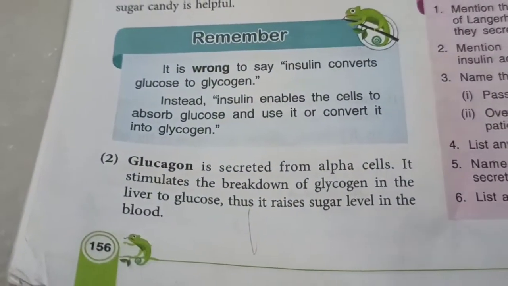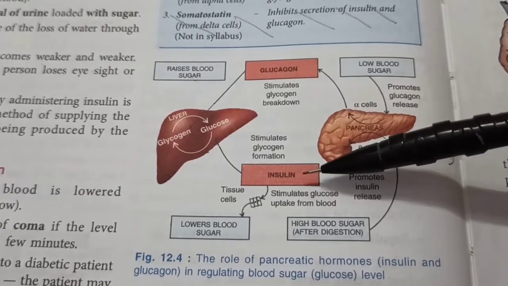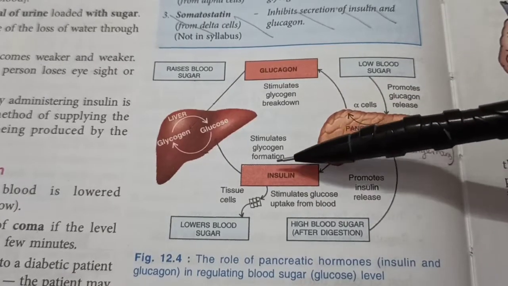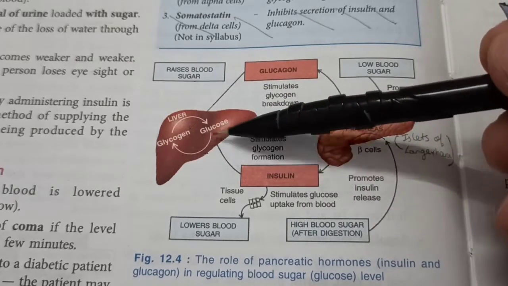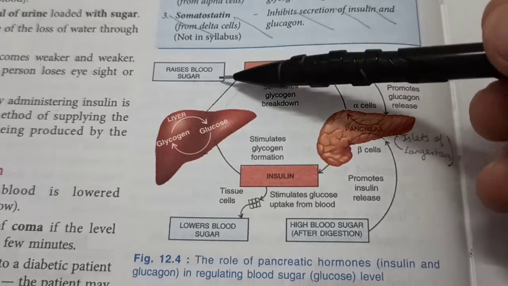Next, glucagon. Well, as I suggested earlier, it's the opposite of insulin. Insulin will stimulate the glucose uptake from blood and stimulate the glycogen formation and storage in the liver and muscles. Glucagon will stimulate the glycogen breakdown, so it will raise the blood sugar.